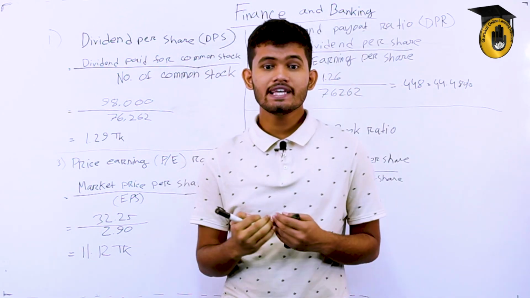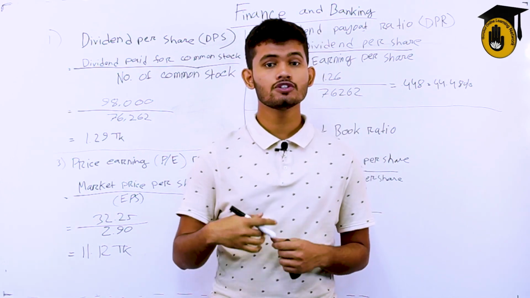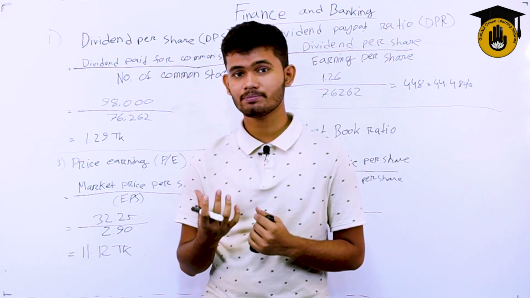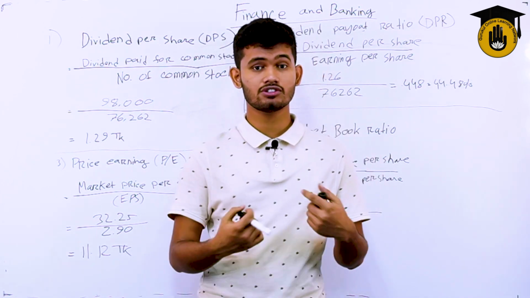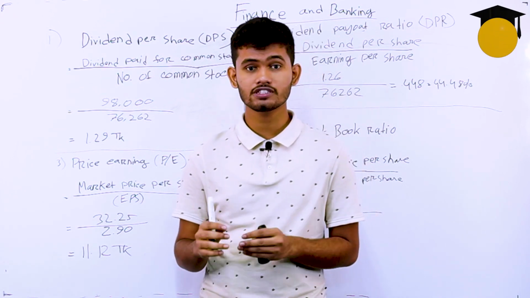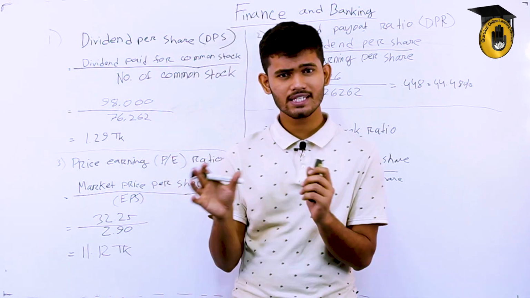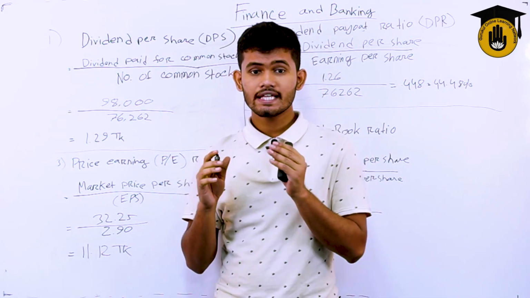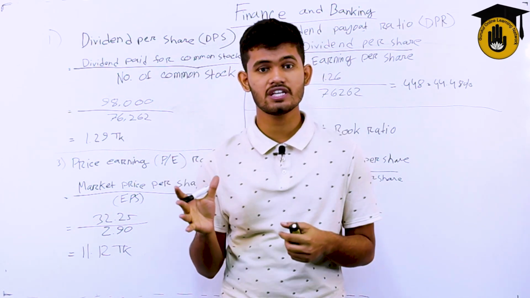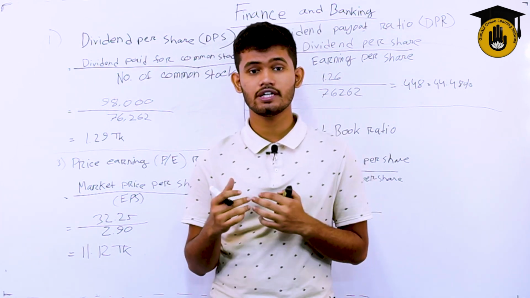So DPS is the dividend paid to the shareholders on a per share basis. When a company releases its shares, people do not buy only one share. Sometimes they buy 5, 10, hundreds or thousands. If they are buying shares in an enormous amount, we have to consider that the price of a share is enormously low. That's a totally different topic. So DPS is the dividend paid on each share. Suppose I bought 5 shares and my dividend for each share is taka 5. That's how the dividend per share works.